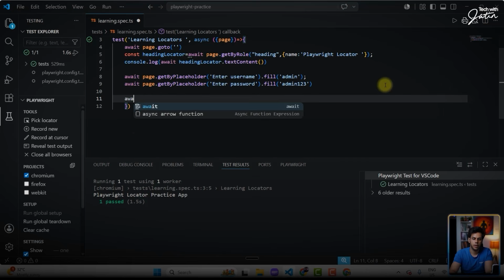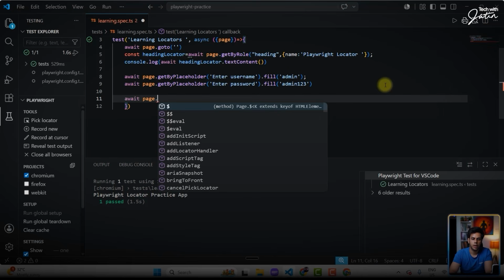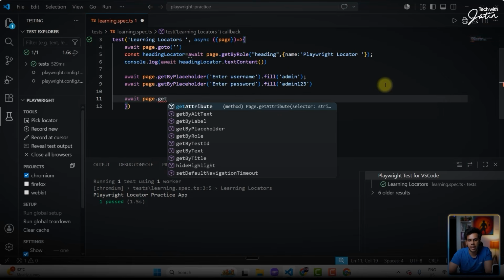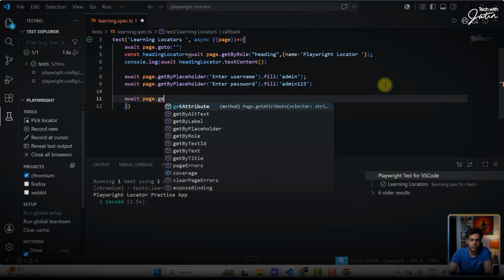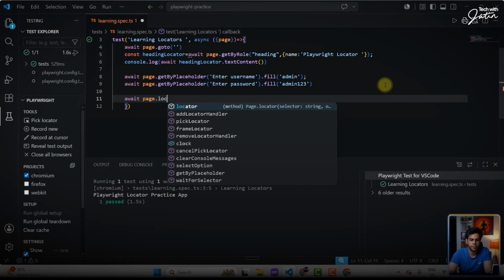If I am talking about this page.getBy method, we have something which is the locator method. So here I can give my selector, the XPath selector, the CSS and all, I can pass it.